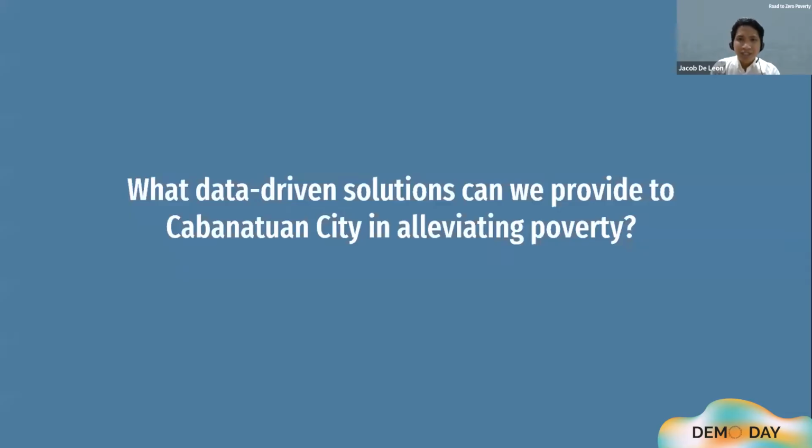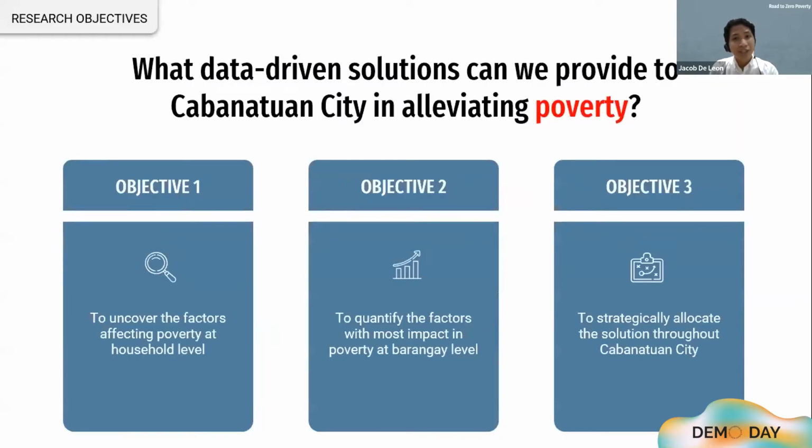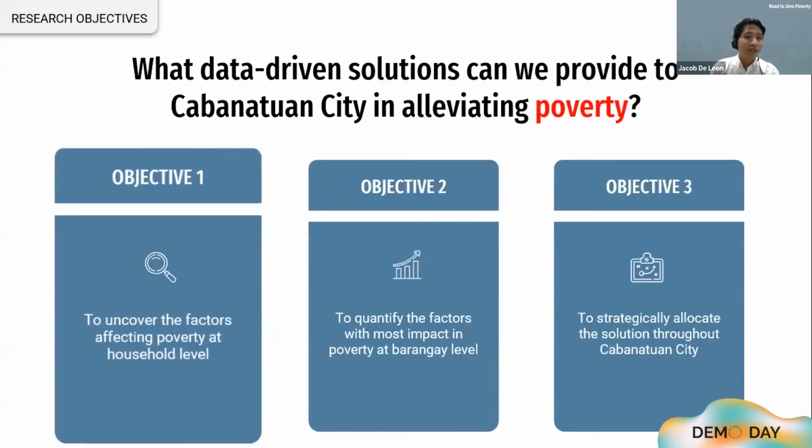So this leads us to our research question. That is, what data-driven solutions can we provide Cabanatuan in alleviating poverty? To achieve this, we have three supporting objectives. First, we want to uncover the factors affecting poverty at the household level. This will help us identify the pressing issues at the micro perspective.